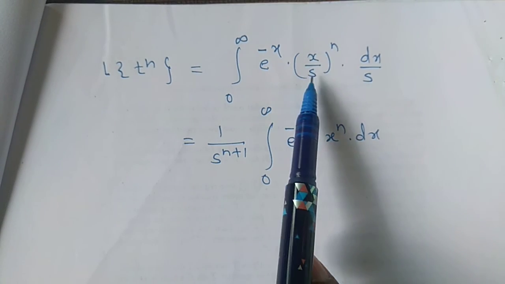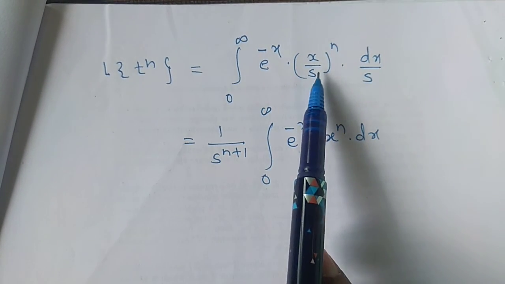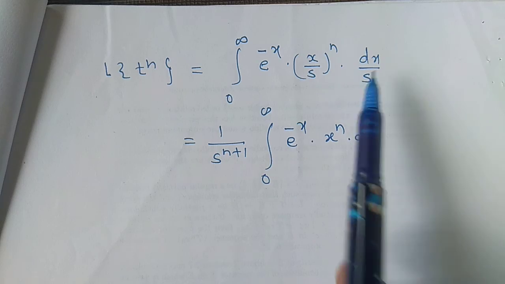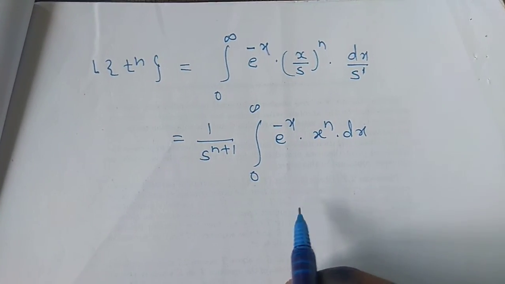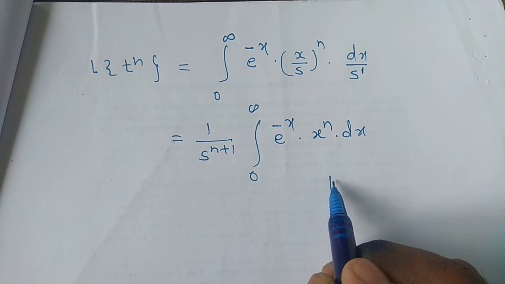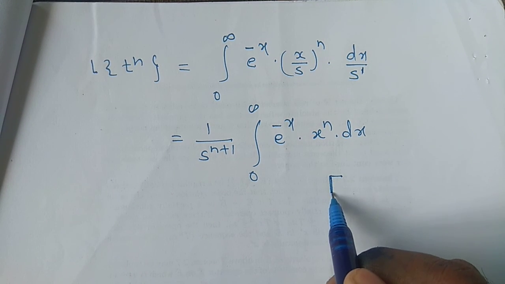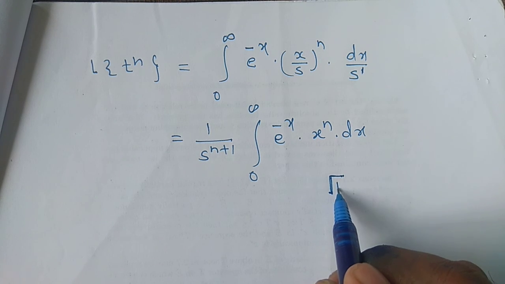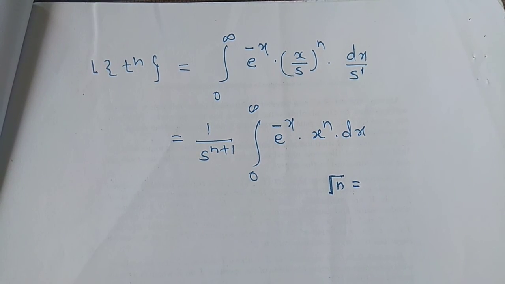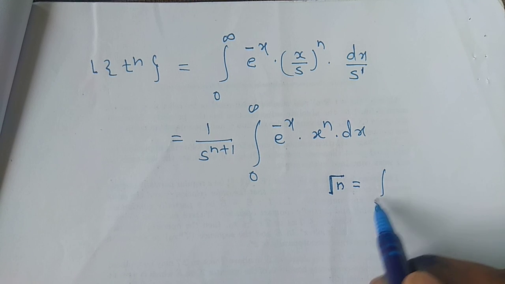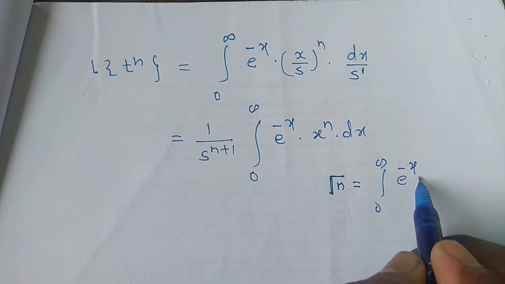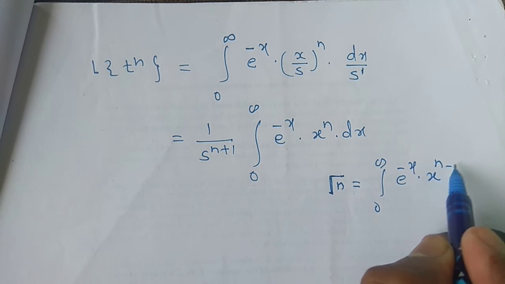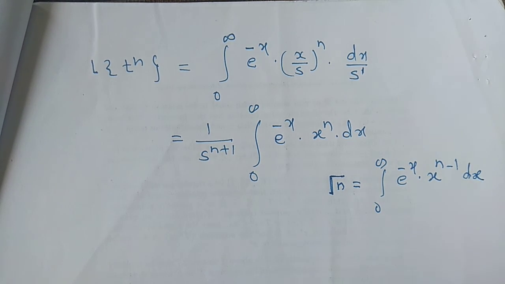In e raised to minus x into x to the power n, we know the gamma function. The definition of gamma of n is equal to integral 0 to infinity e raised to minus x into x to the power n minus 1 into dx.